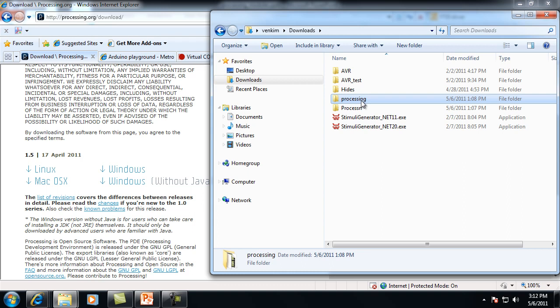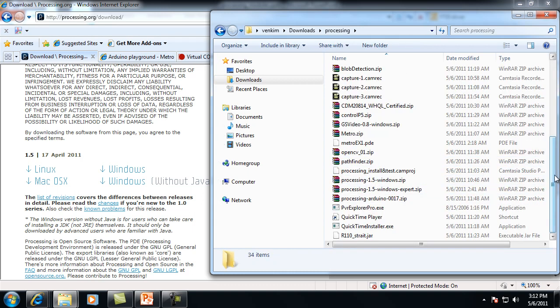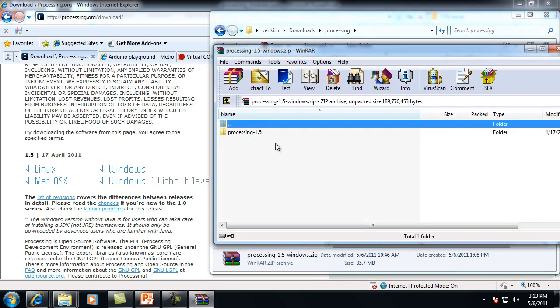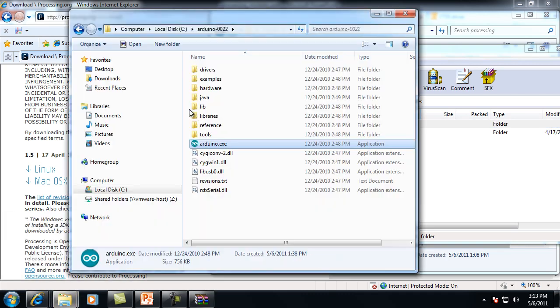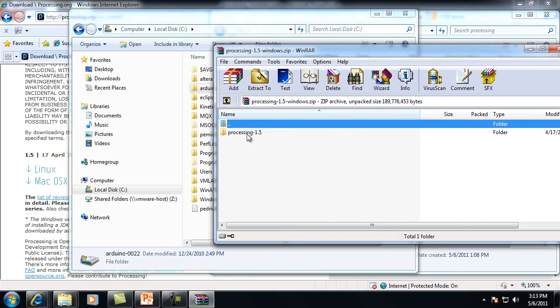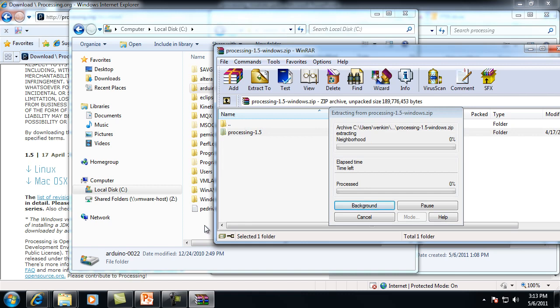As you can see, I already have the Processing software downloaded, and if you try to unzip it or just double click on it, you should see that Processing folder. Similarly, you would go to the folder where you want to unzip it, and then extract it.